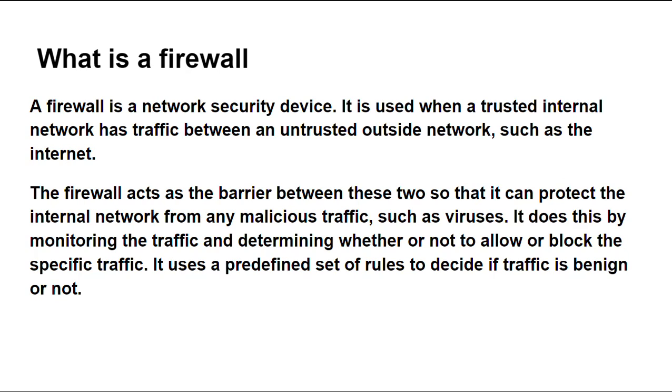What is a firewall? A firewall is a network security device. It is used when a trusted internal network has traffic between an untrusted outside network, such as the internet. The firewall acts as a barrier between these two so that it can protect the internal network from any malicious traffic, such as viruses. It does this by monitoring the traffic and determining whether or not to allow or block the specific traffic. It uses a predefined set of rules to decide if traffic is benign or not.